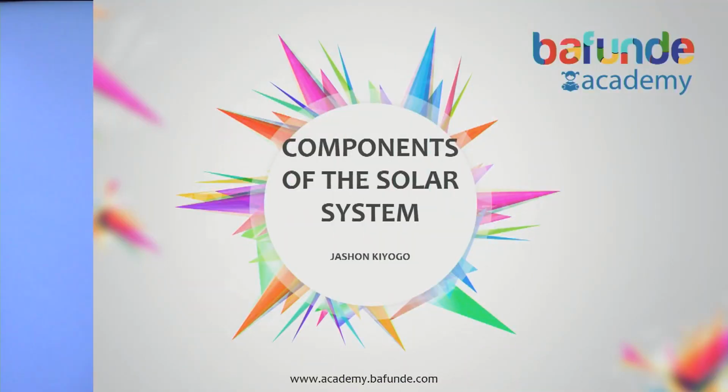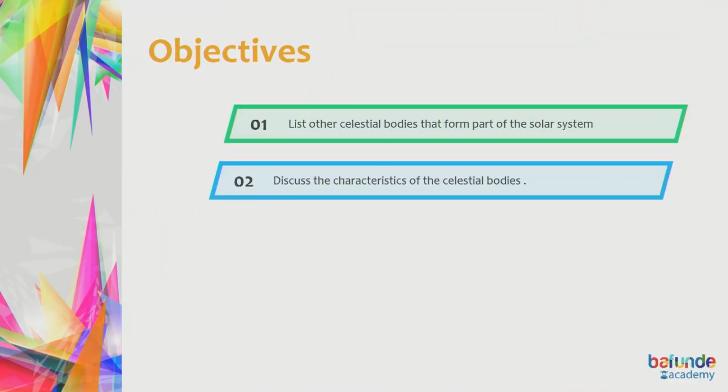So we are going to continue with our previous topic, that is the Earth and the solar system. We already covered a lot in this topic. We already looked at the components of the solar system, and for this lesson we are going to discuss what we are left with, and that is the moon and the other celestial bodies that also form part of the solar system.